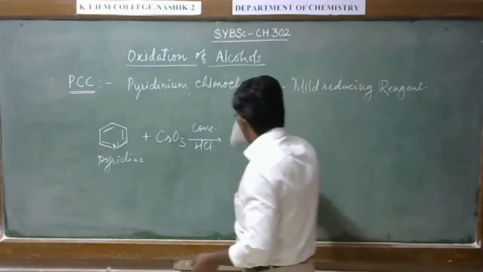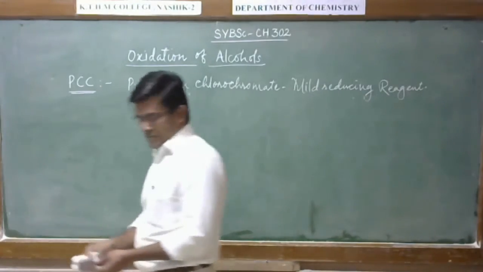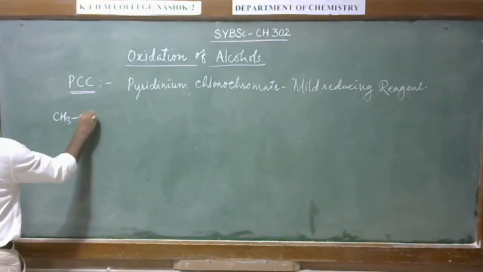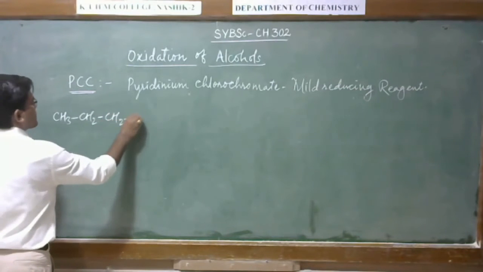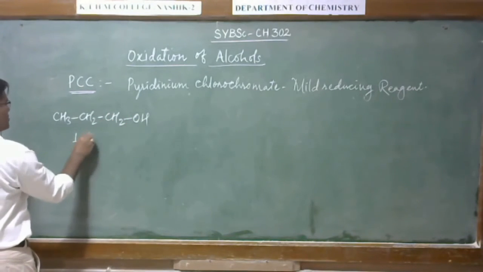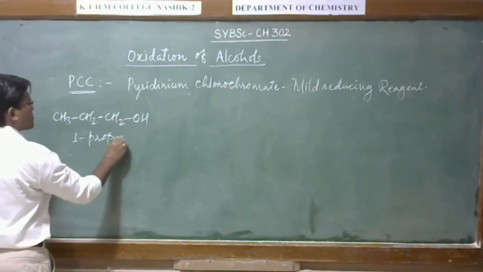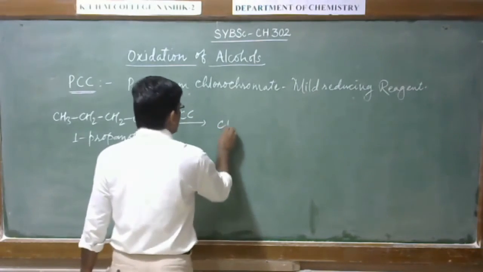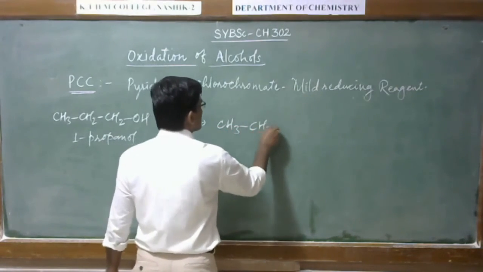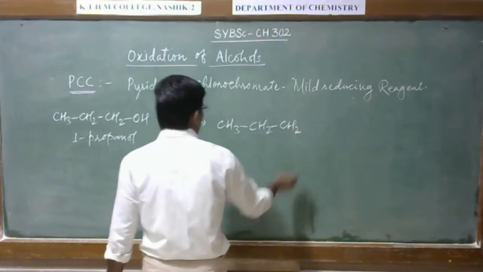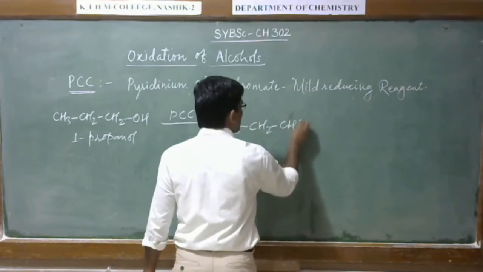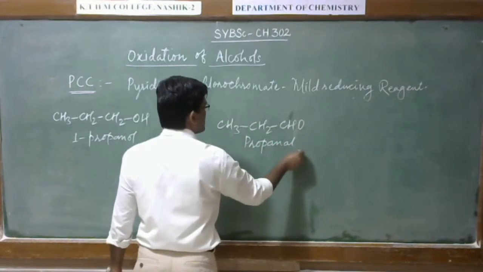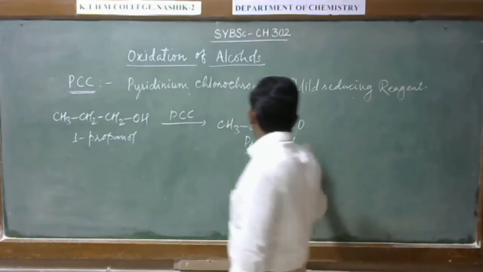When primary alcohol, for example 1-propanol, reacts with PCC, it gives the corresponding carbonyl compound. This is propanol. This is the aldehyde.